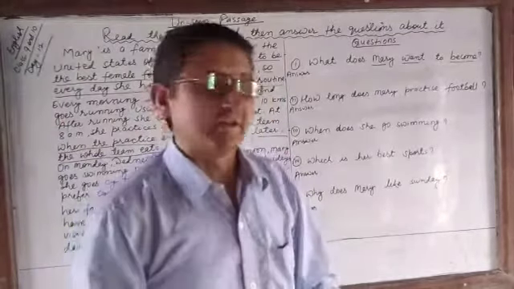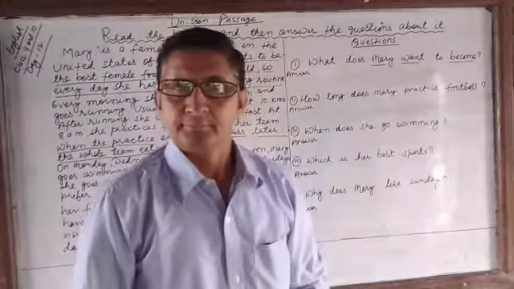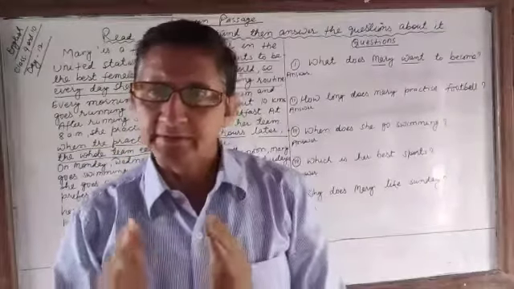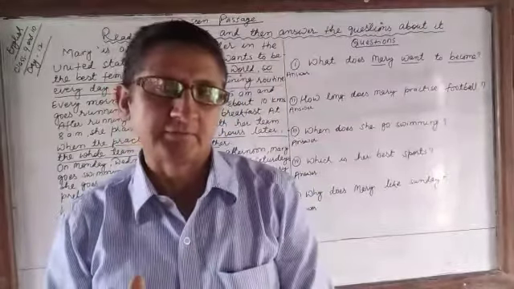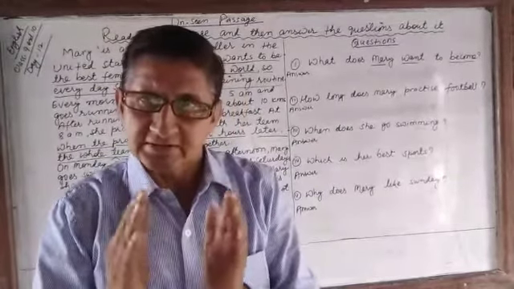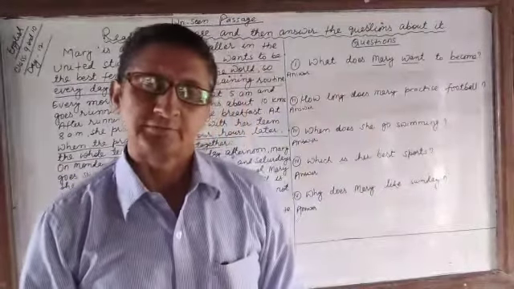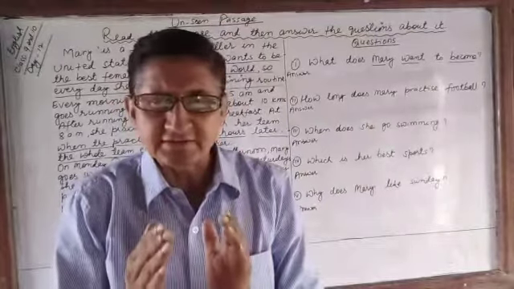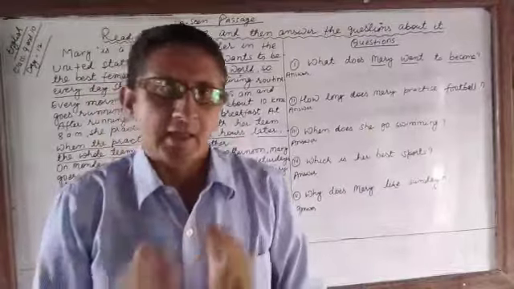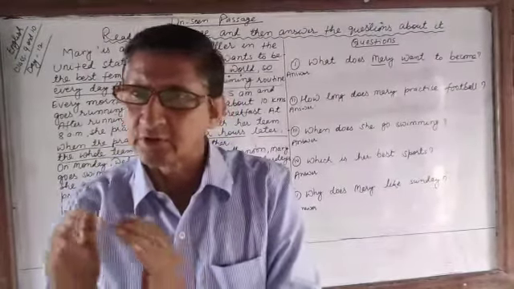The first question is, what does Mary want to become? The answer to a what question can be a thing or information. While reading the passage, you have to search for things and information for what questions. And the answer is written in the subject if there is no subject in the question. And how can you say whether there is a subject or not?